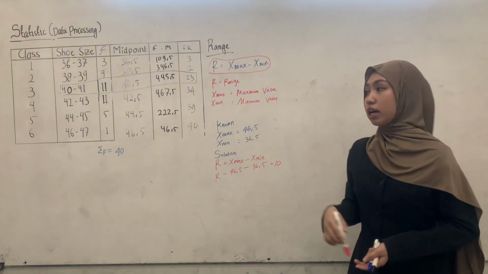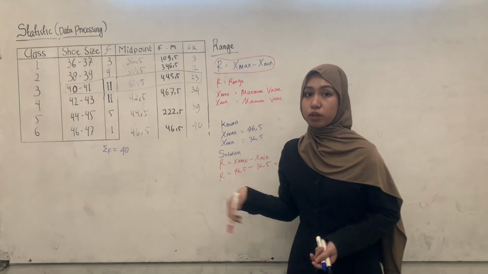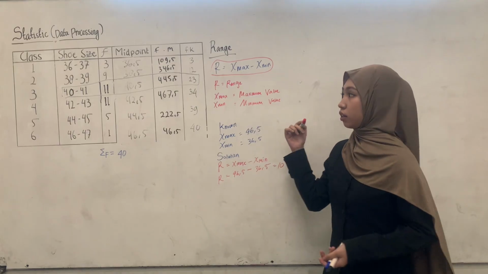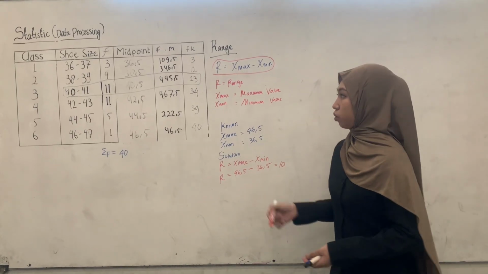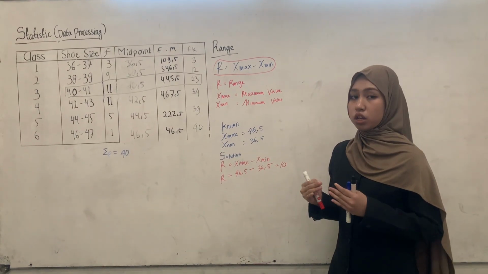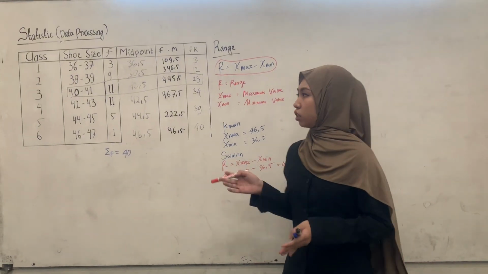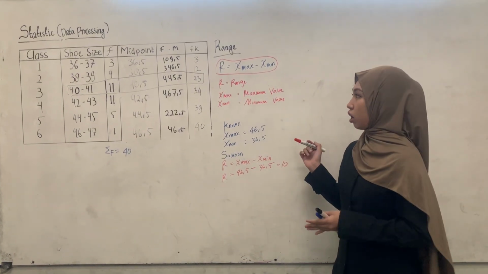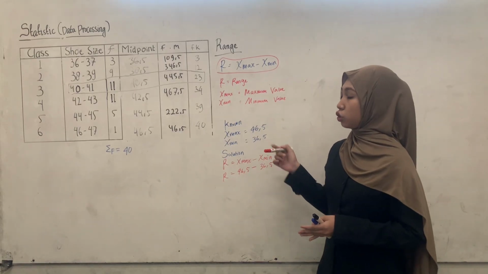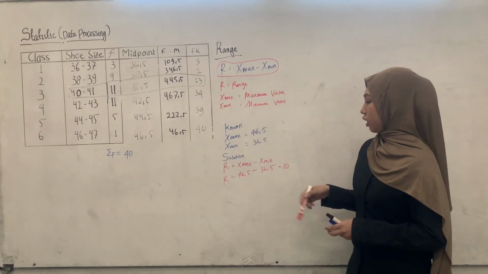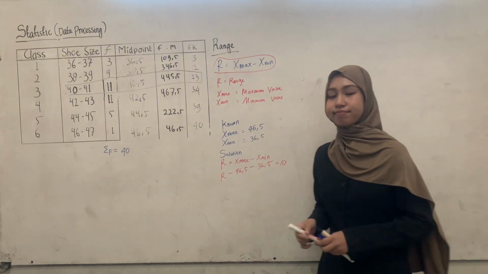So from this example we can see that the highest and lowest values have a difference of 10. This means that the spread of the shoe size data covered is 10 units.